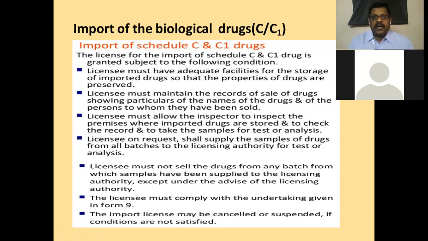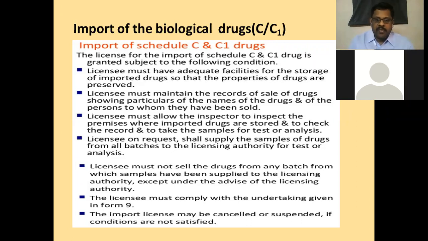If not collected directly by the inspectors, they have to send the samples to get certified. The licensee must not sell the drug from any batch from which samples have been supplied to the licensing authority. Once the samples are sent and reports are not received from the licensing authority, we should not open the batch for sale. We should wait for certification from the government authority.